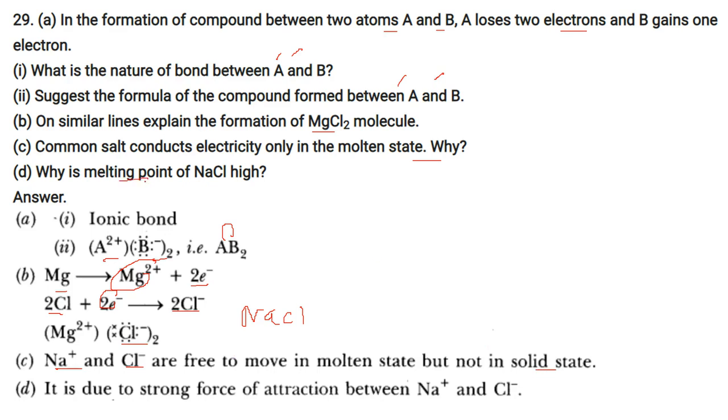Why is the melting point of NaCl high? Because there is a very strong attraction force between Na+ and Cl-. That is why it has a high melting point.